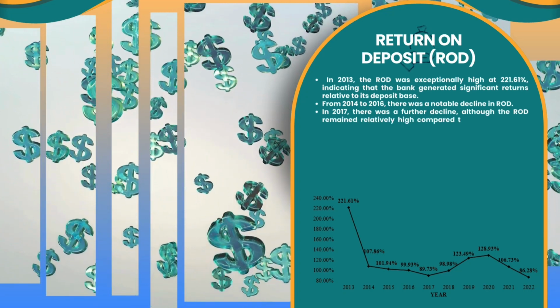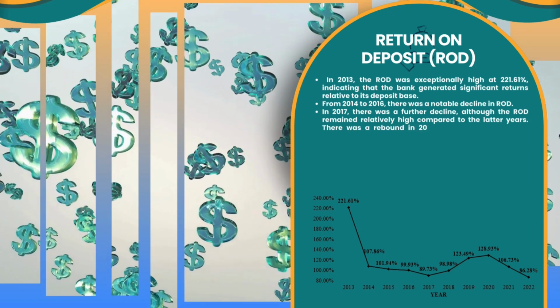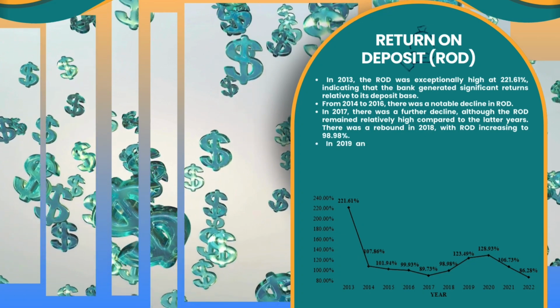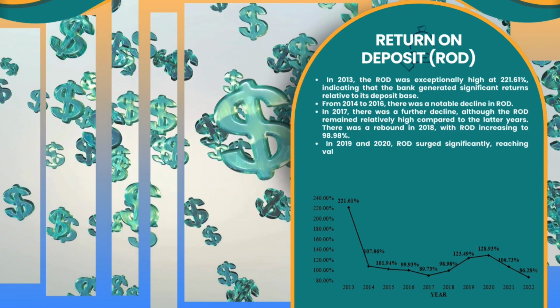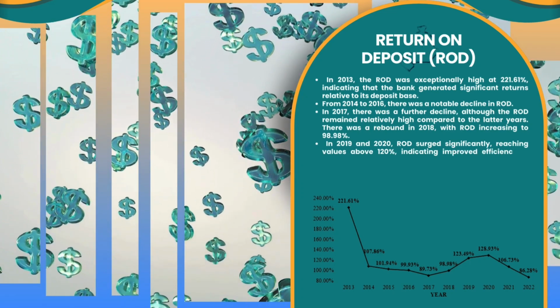There was a rebound in 2018, when ROD increased to 98.98%. In 2019 and 2020, ROD reached significant values above 120%, indicating improved efficiency in utilizing deposits to generate returns.